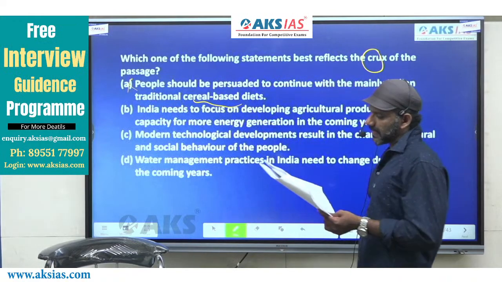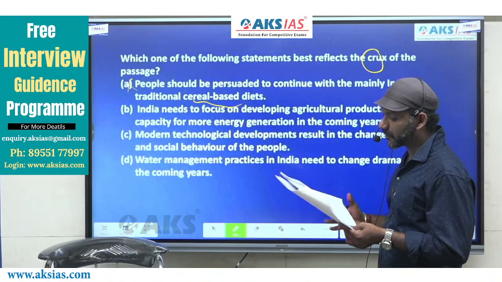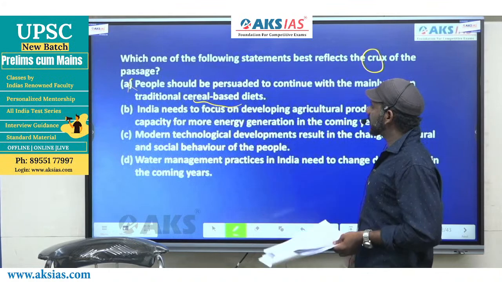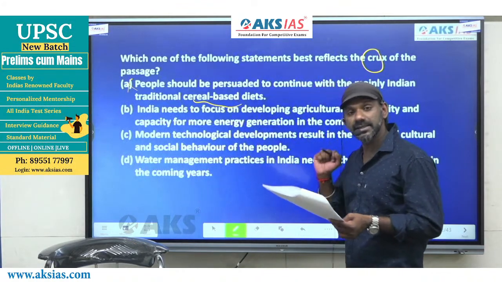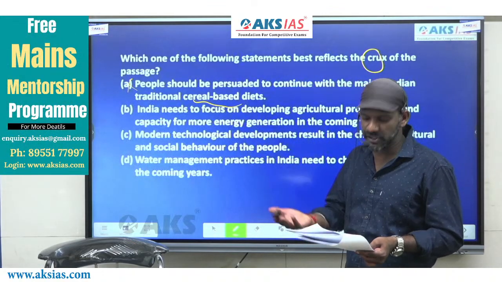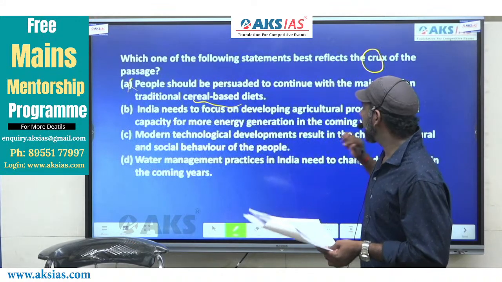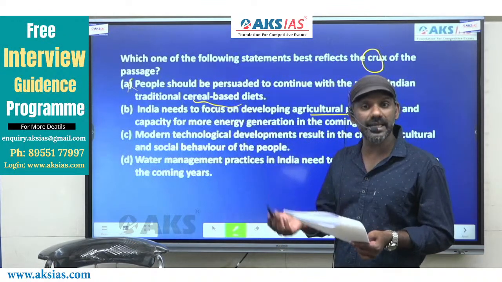Come to B. India needs to focus on agricultural productivity and capacity for more energy generation in the coming years. Now, according to the paragraph, for more energy generation, what is required? Water is required to generate more energy. According to option B, India needs to focus on developing agricultural productivity to generate more energy.